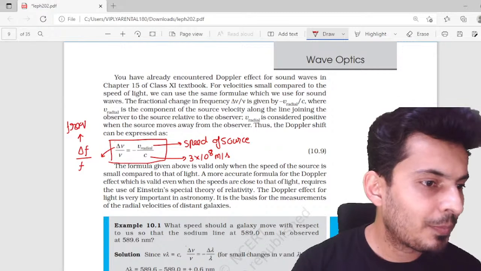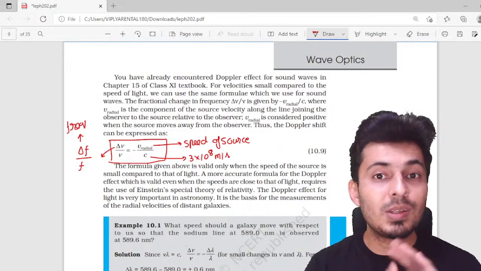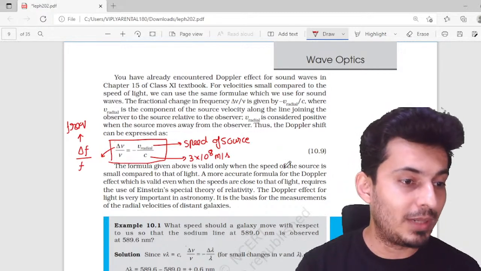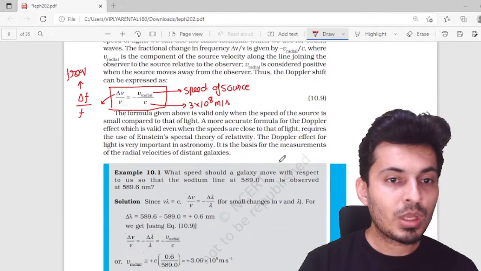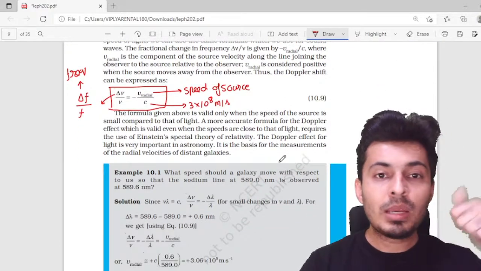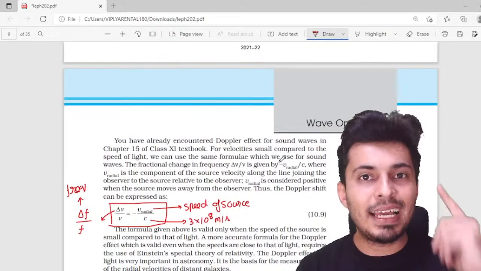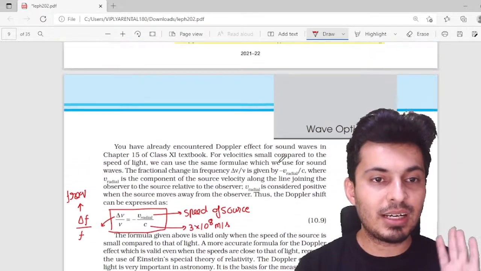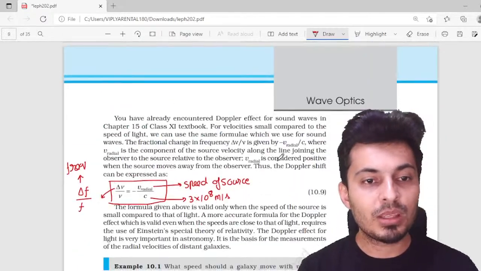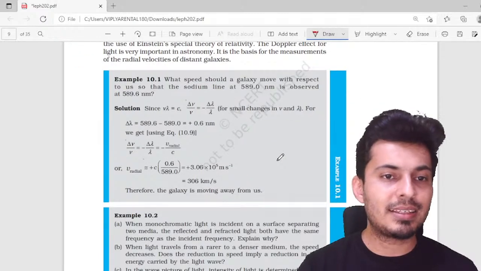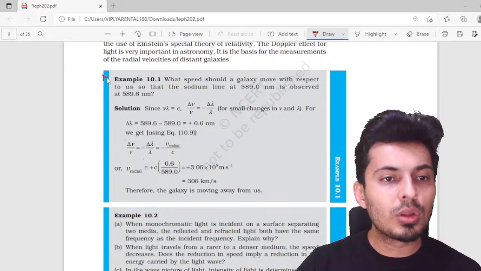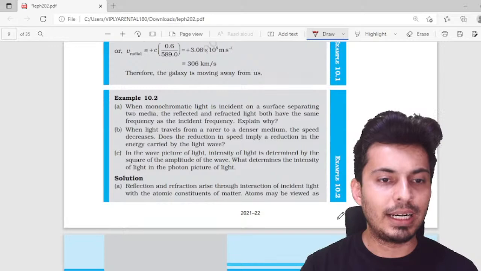Is that clear? Yep. So Sravana, this is not a ray optics lecture, this is a wave optics lecture. So this is important from board's perspective as well as JEE Mains perspective. This Doppler effect of light, this formula especially, and there is an example on that. Please go through this example for Doppler effect of light.